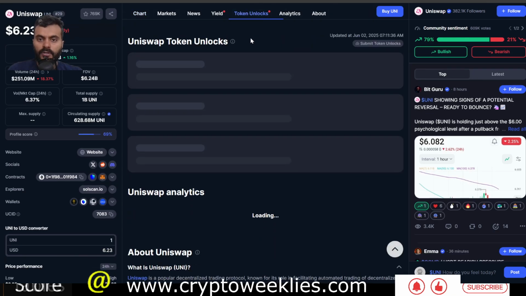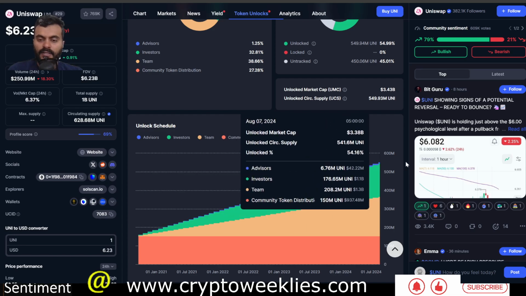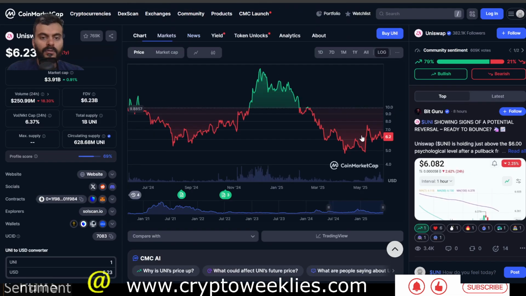In terms of token unlocks, most of the tokens are unlocked, and the next unlock schedule is linear, so no major token unlocks per this analysis.